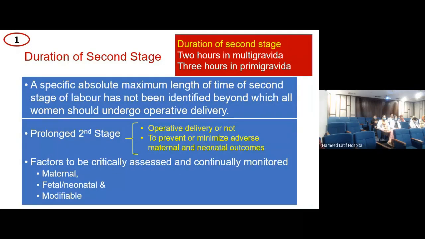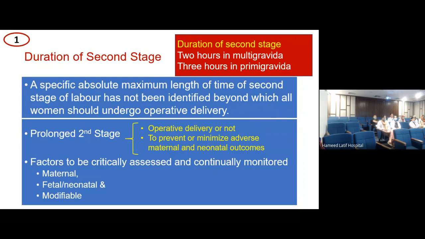Okay, now the question arises that when this kind of thing happens and the second stage of labor becomes prolonged, what are the things that need to be assessed or addressed? It is not that if the second stage of labor is prolonged, we come and say, okay, let me hand over forceps to me and I will deliver the baby. It should not happen like that, and it never happens like that. So when the second stage of labor is prolonged, there are three things that you should be thinking of. One is the maternal factors, which we are going to talk about. The other is the fetal factors. And the third is a separate heading, which I put over here, which are the modifiable factors.